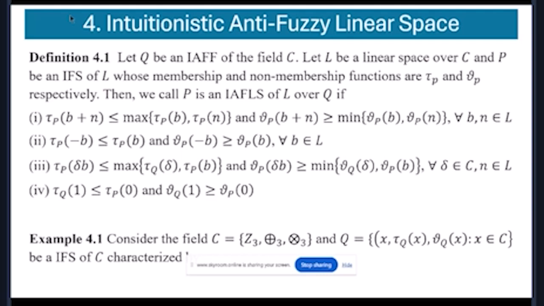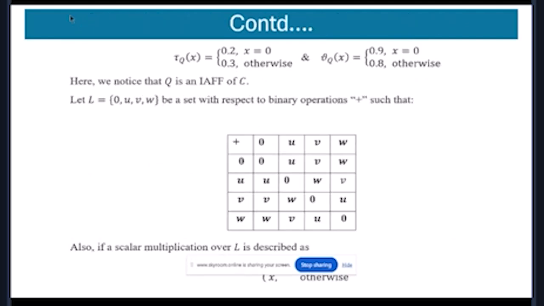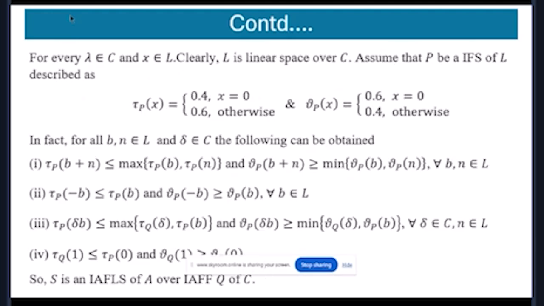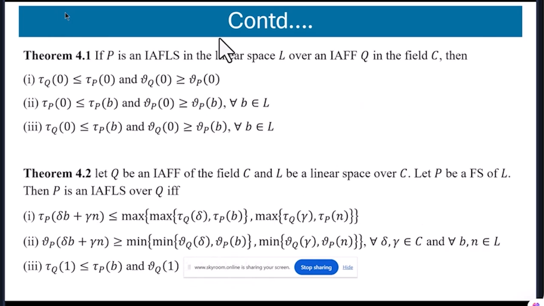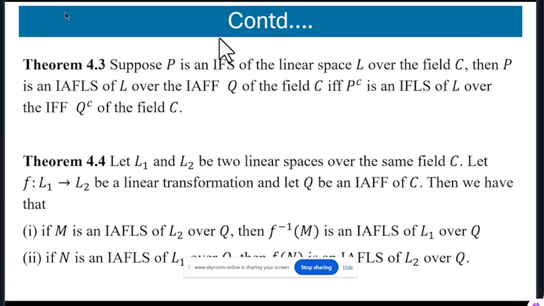Next, example 4.1, which shows that L is an intuitionistic anti-fuzzy linear space. Here all properties are satisfied. So S is an intuitionistic anti-fuzzy linear space of A over the intuitionistic anti-fuzzy field Q of C. These are some theorems based on intuitionistic anti-fuzzy linear space, which are similar to those for intuitionistic fuzzy linear space.